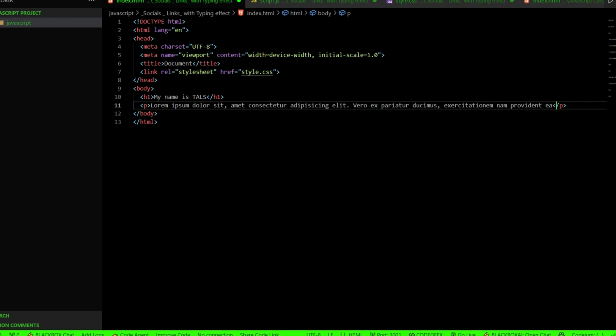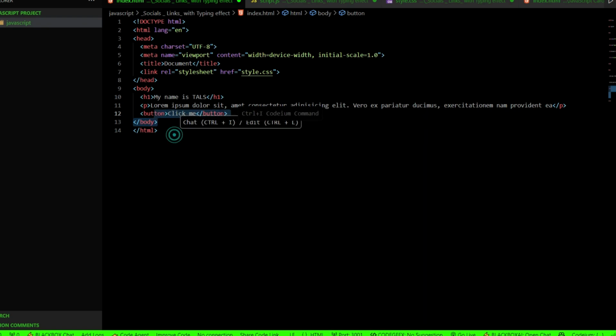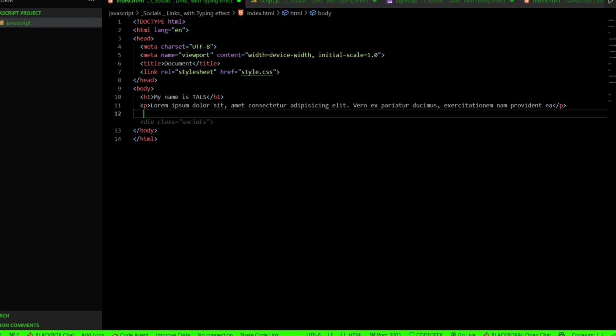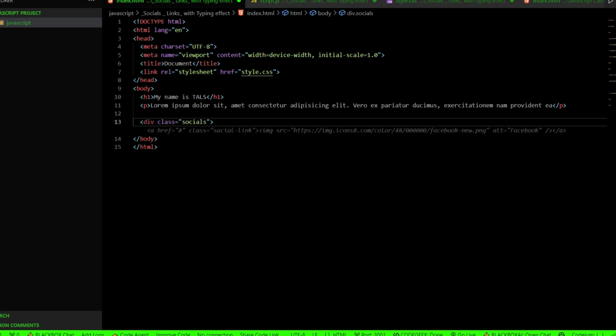Now we enter. We're going to have a button called click me. Actually, a button is not good because we are going to add links like our GitHub and all. So we will do social, and we are going to give some images here.